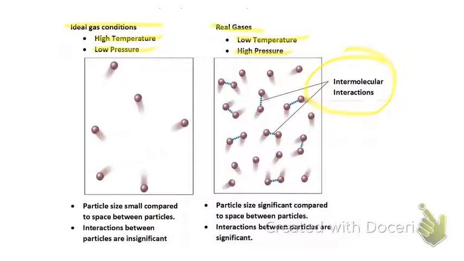You can think of the same idea for high pressures. Gases are compressed more at high pressures, and when gases are compressed more, they're closer together, so there are going to be intermolecular forces between those molecules at closer spaces. What I'm saying is that when you increase the pressure, you compress the gas, and so the gas molecules are closer together, and they have more of an ability to attract one another because of their close proximity to each other.